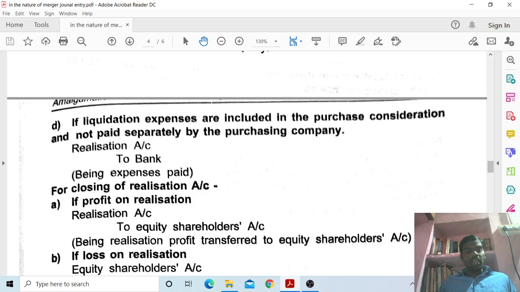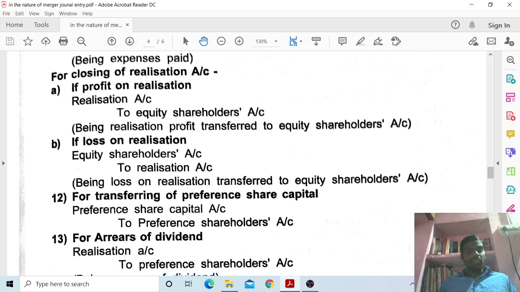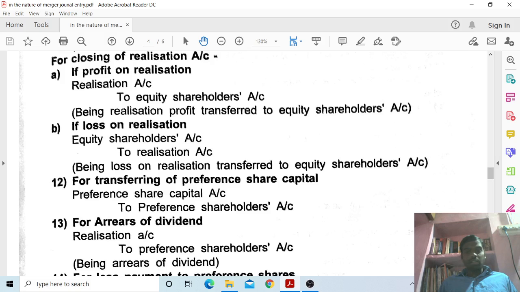D, if liquidation expenses are included in the purchase consideration and not paid separately by the purchasing company, then realization account debit to bank account, being expenses paid. Next, for closing stock of realization account, first one, if profit on realization account, realization account debit to equity shareholders account, being realization profit transferred to equity shareholders account.